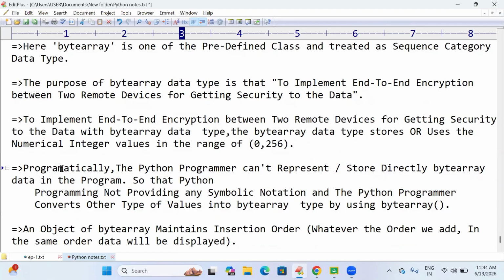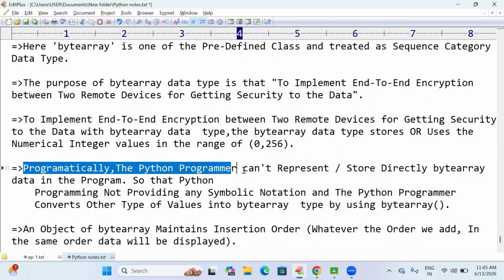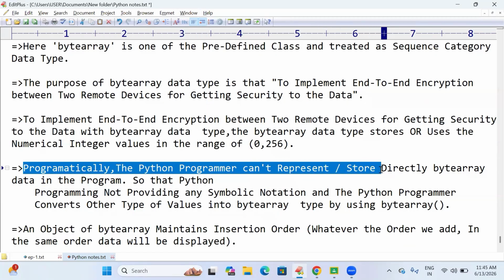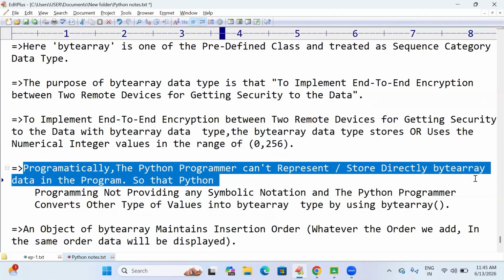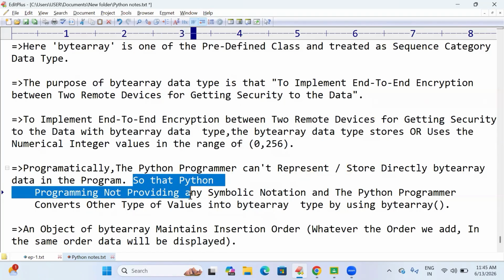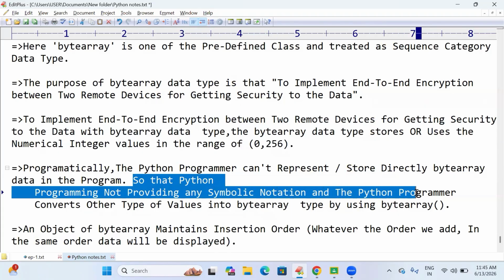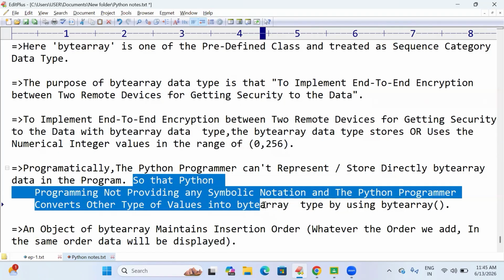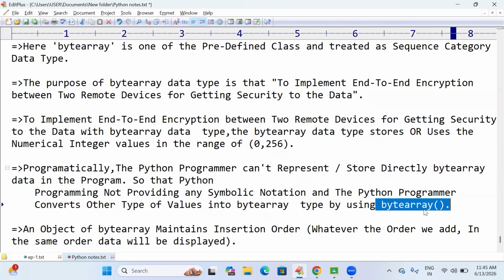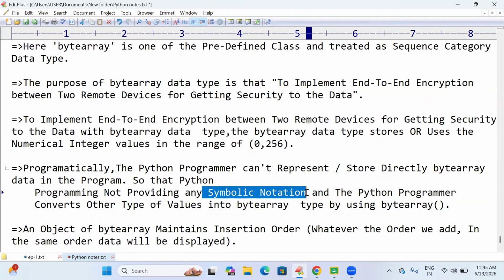Coming to the next point, programmatically the Python programmer cannot directly represent or store byte-array data in the program. This point is the same as the bytes data type: Python never provides any symbolic notation, and the Python programmer converts other types of values into byte-array type by using byte-array typecasting.